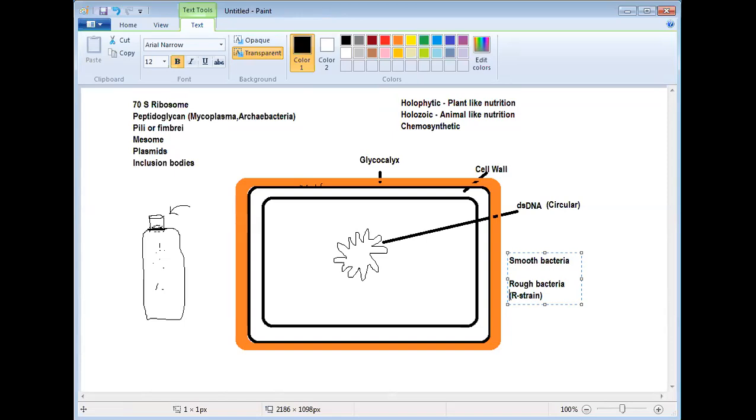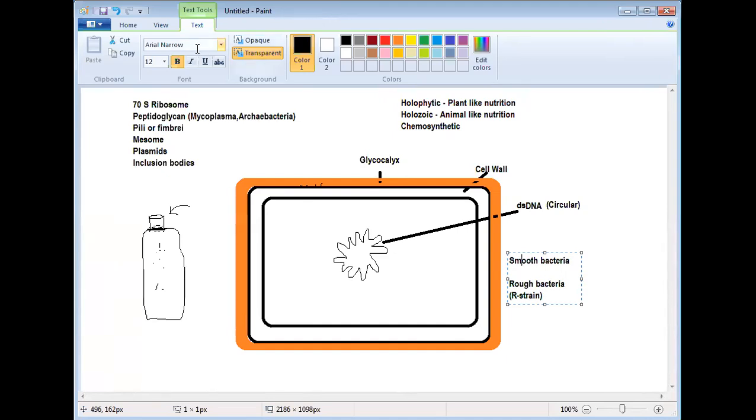Are you getting my point? Because when they enter our body, our system can immediately identify them and arrest them. So there is no problem from that side. But definitely from smooth bacteria there will be some problem. I think this is clear. Now this is one point, this is called glycocalyx.